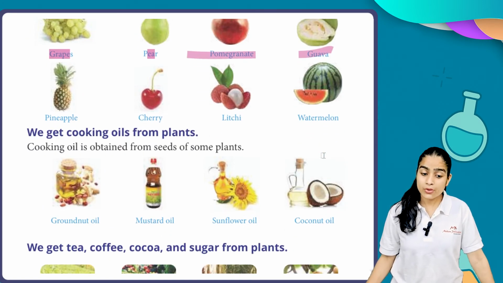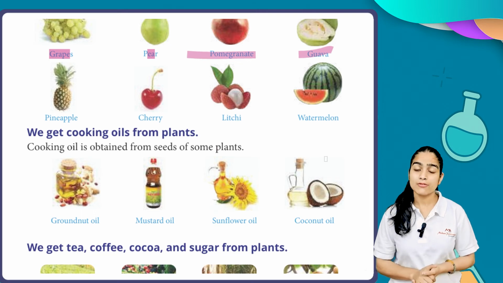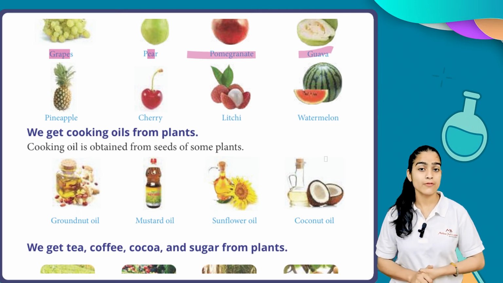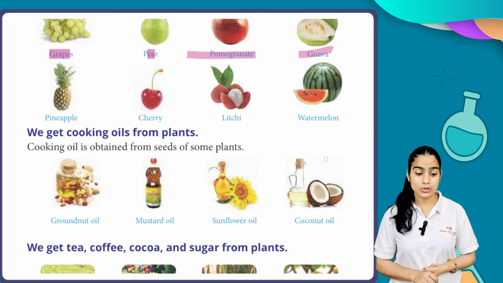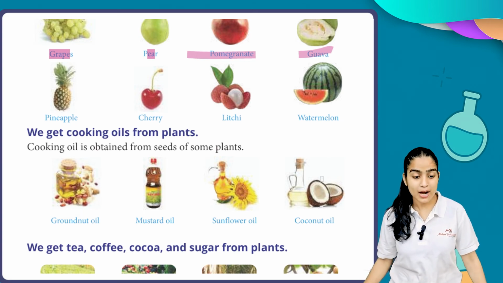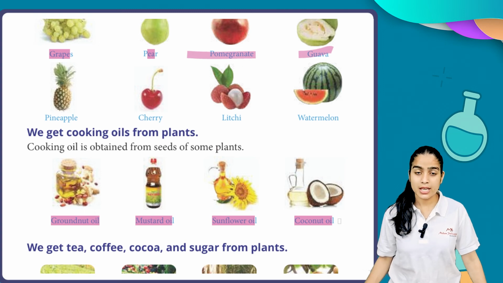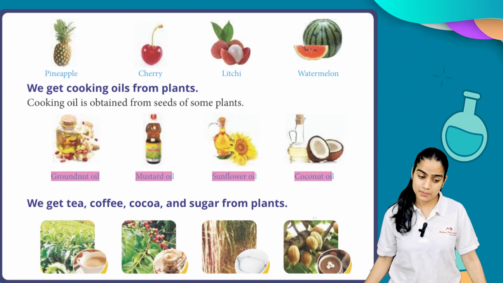Now we get cooking oils from plants. Besides vegetables and fruits, the oil in which we fry our food also comes from plants only. Cooking oil is obtained from the seeds of some plants. From whose seeds do we get oil? First we have groundnut oil, next mustard oil, then sunflower oil, and lastly coconut oil. These are the oils we get from the seeds of the plant.